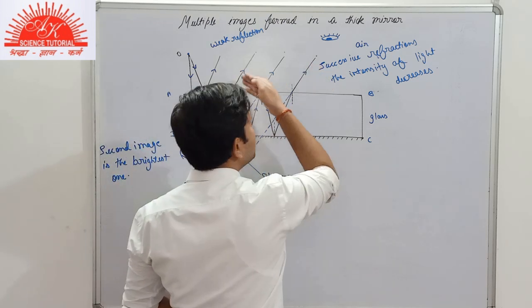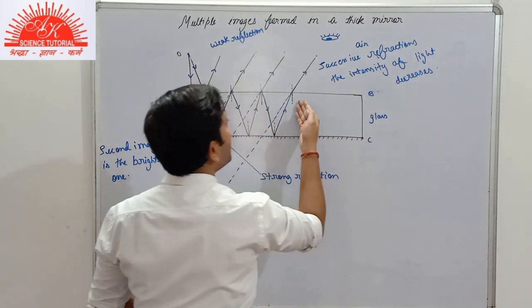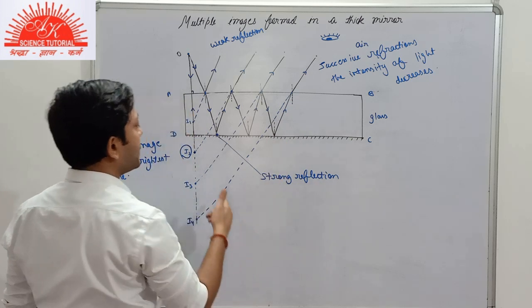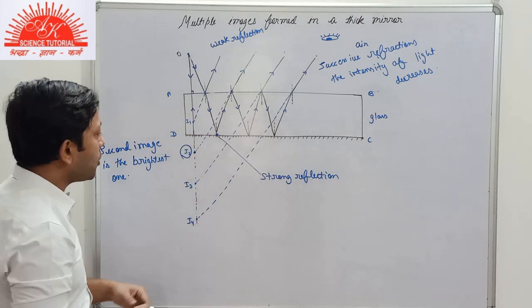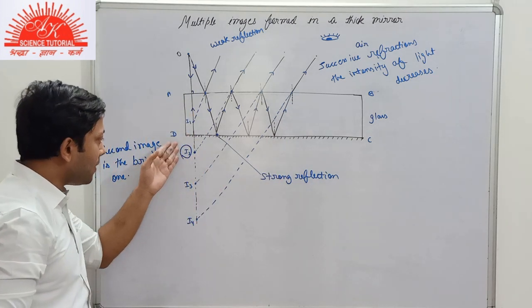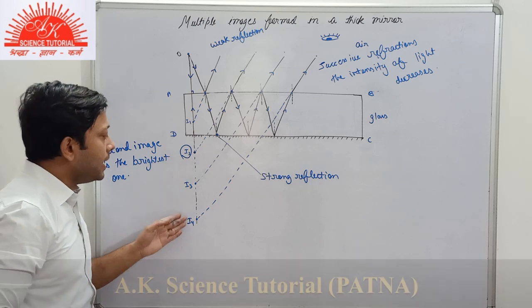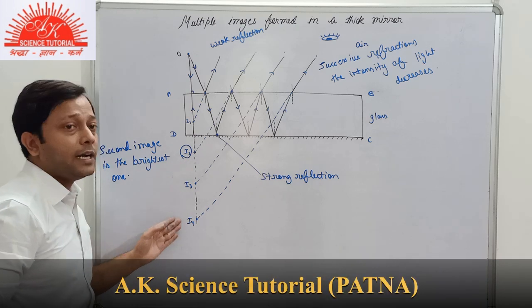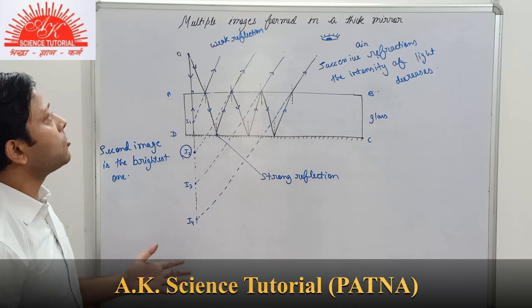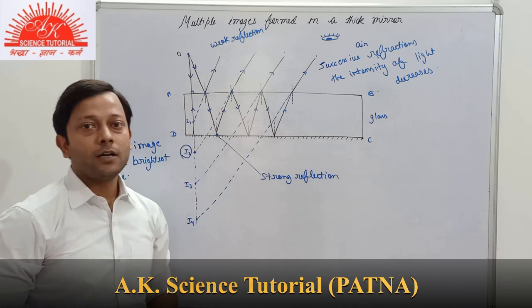So due to successive refractions, the intensity of light keeps on decreasing, and that is why the images formed after I2, after the second one, will have decreasing brightness. So this was all about the multiple images formed in a thick mirror.